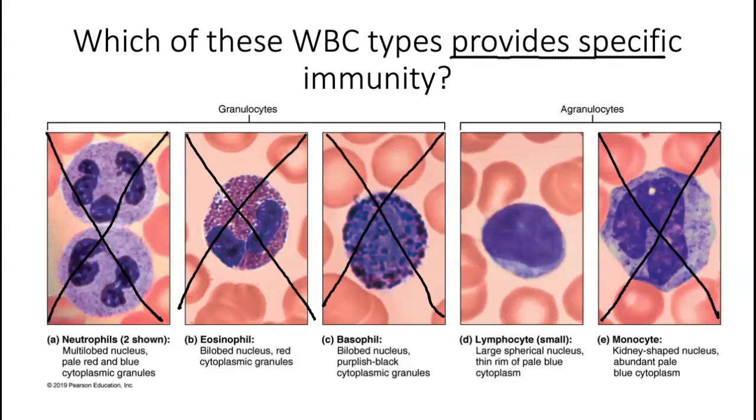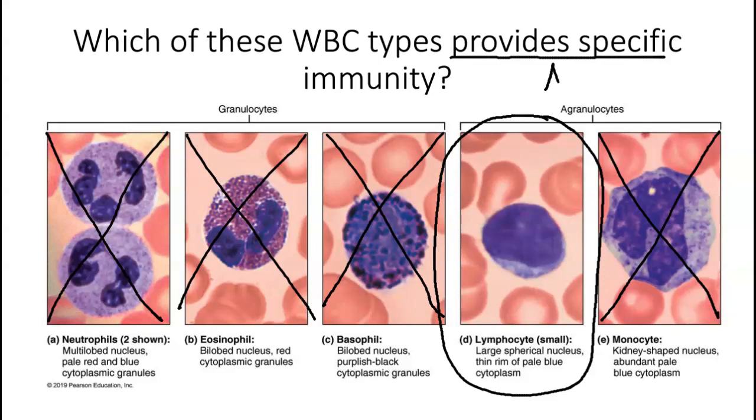And that leaves us with the lymphocytes. Lymphocytes are the one type of white blood cell that provides specific immunity. Lymphocytes produce antibodies, which have to be specifically directed against a pathogen. Lymphocytes can also attack virus-infected cells.